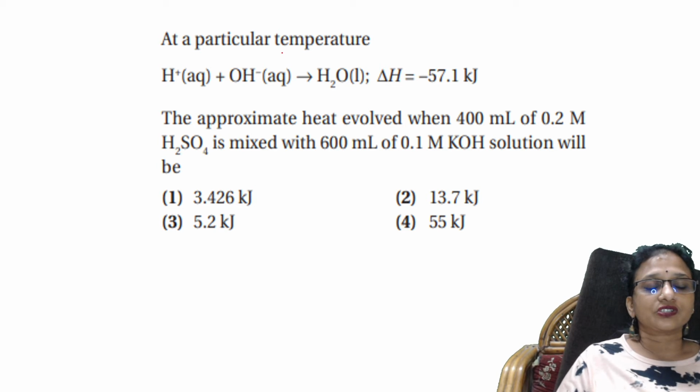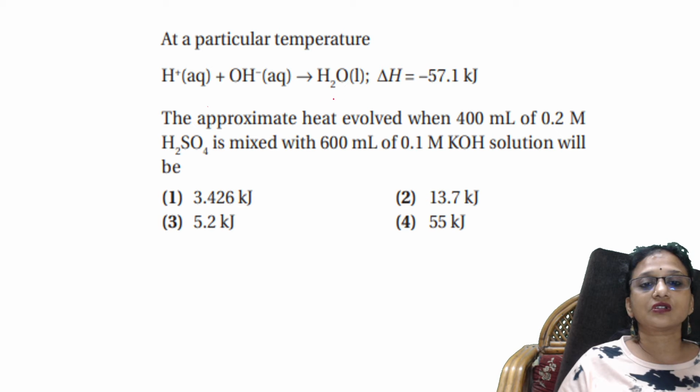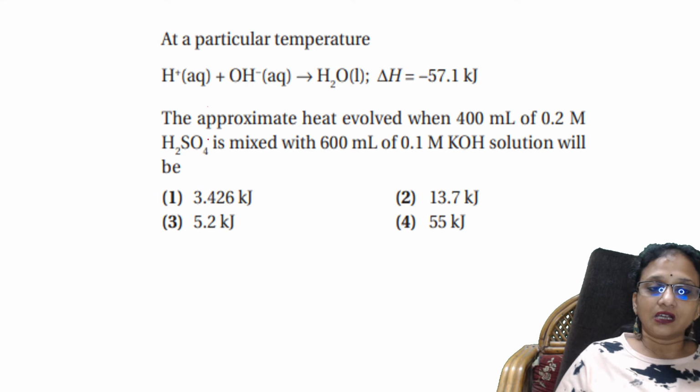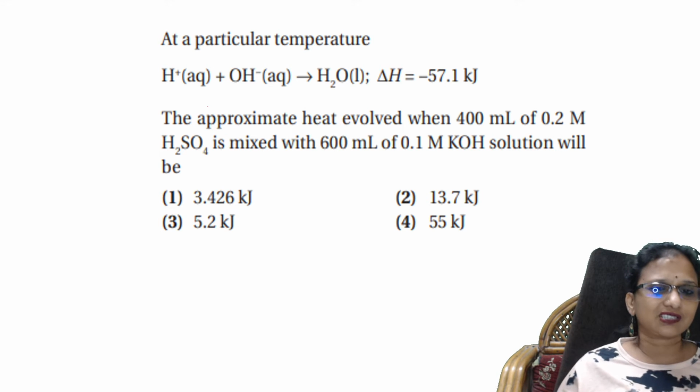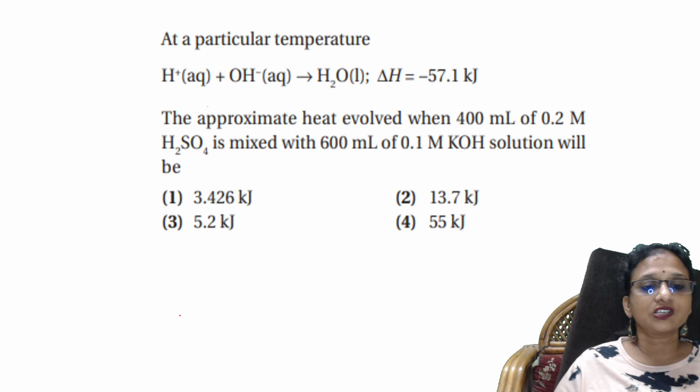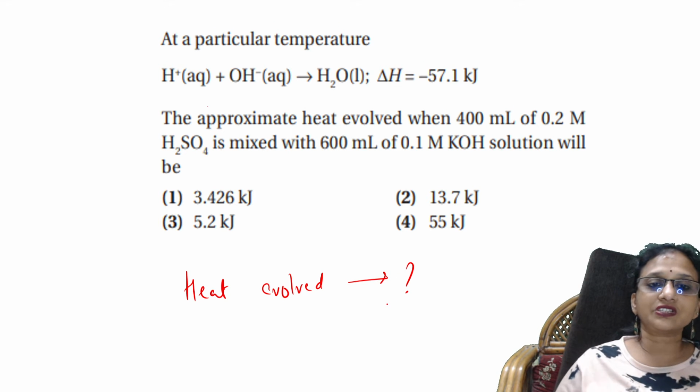At a particular temperature, H plus and OH minus give water. Okay, delta H value is so much. What is the approximate heat evolved when 400 ml of 0.2 molar sulfuric acid is mixed with 600 ml of 0.1 molar KOH solution? What did they ask me? They asked me to find out the heat evolved. Correct? So I have to find out the heat evolved. Okay, done. Let us see how to solve this question. First of all, what is given to you?